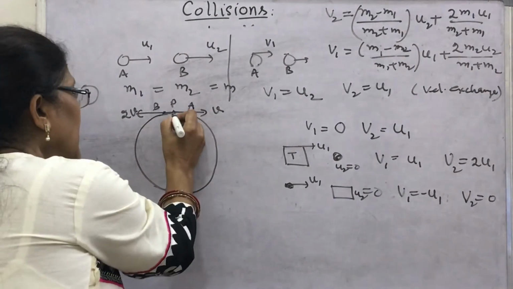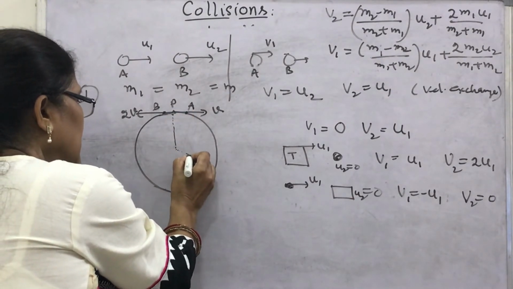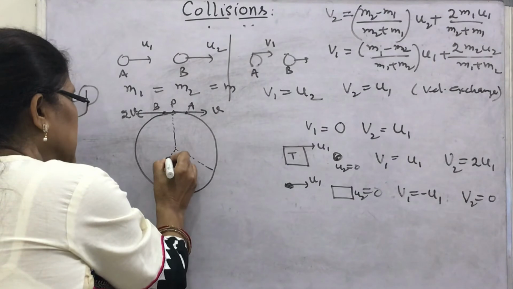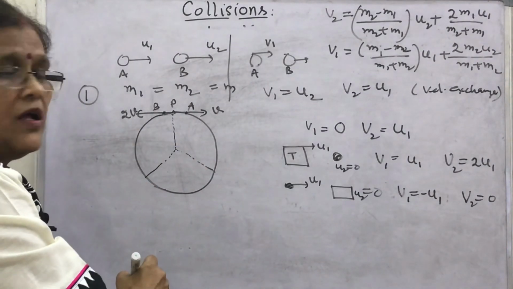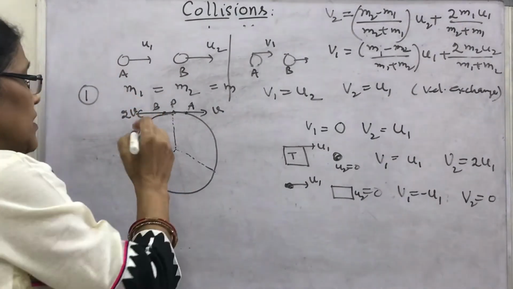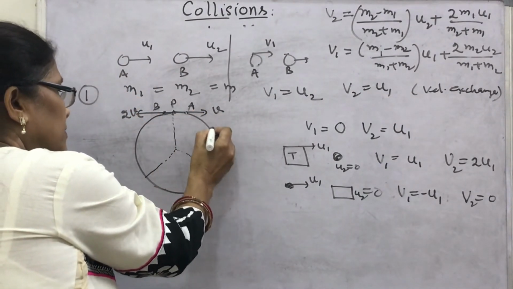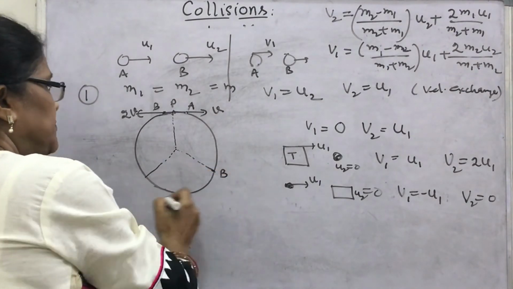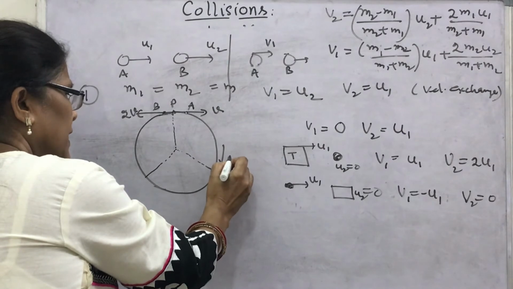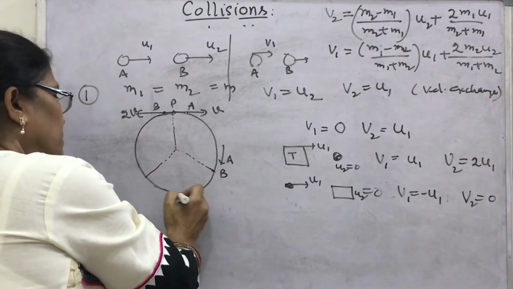So if we divide the total circle into 3 equal parts, like this, then when object A covers this path and comes here, in that duration ball B will come.